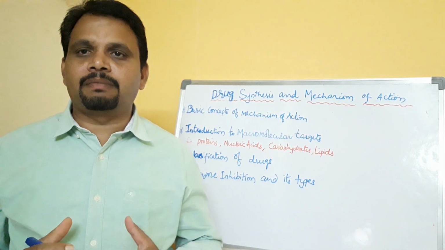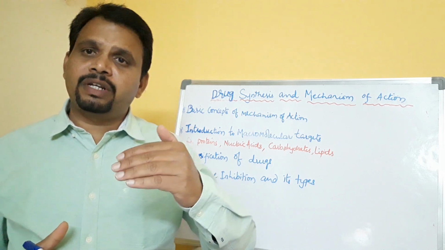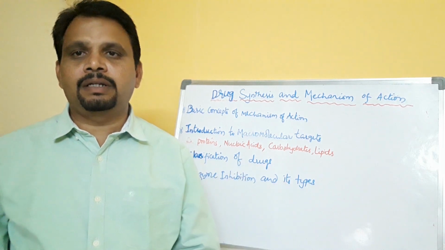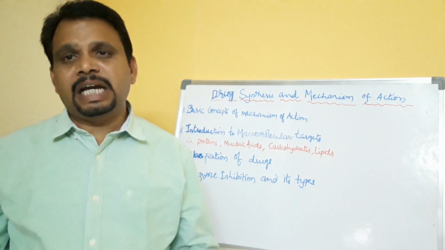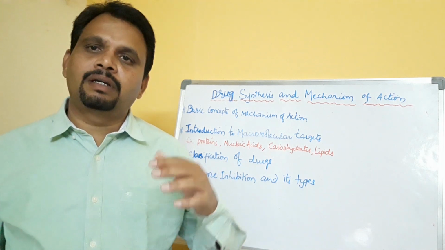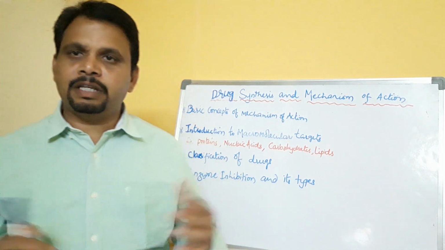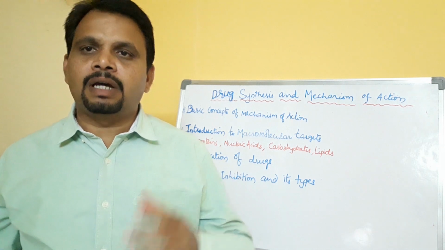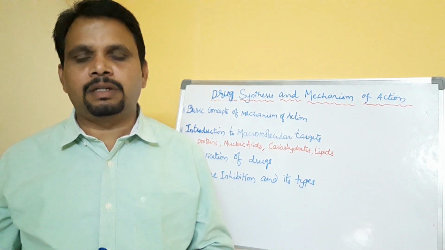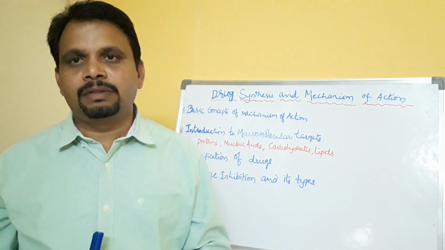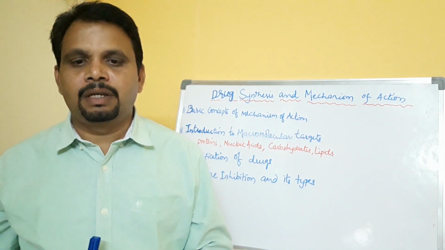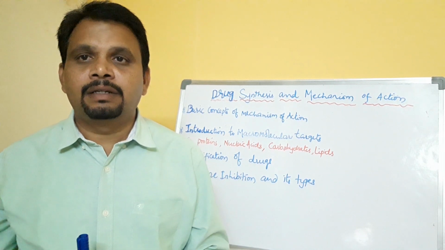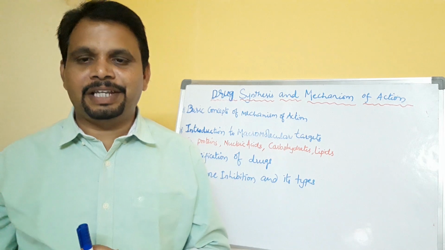In the middle carbon, the substitution of R is different for all the amino acids. For example, in glycine, the R is equal to H. In the case of alanine, the R is equal to CH3.